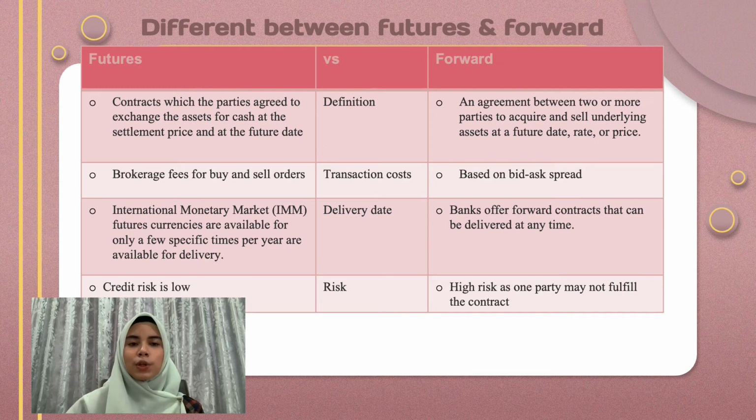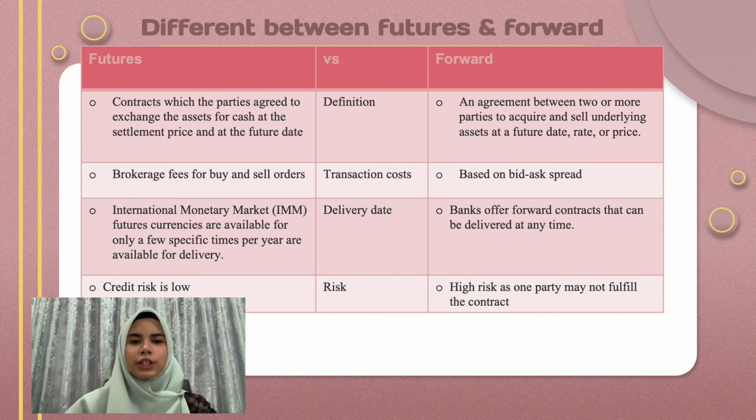For forward, it is based on a bid-ask spread. Delivery date: International Monetary Market (IMM) future currencies are available for delivery only at a few specific times per year. For forward, banks offer forward contracts that can be delivered at any time. For future, credit risk is low, but for forward, high risk as one party may not fulfill the contract.